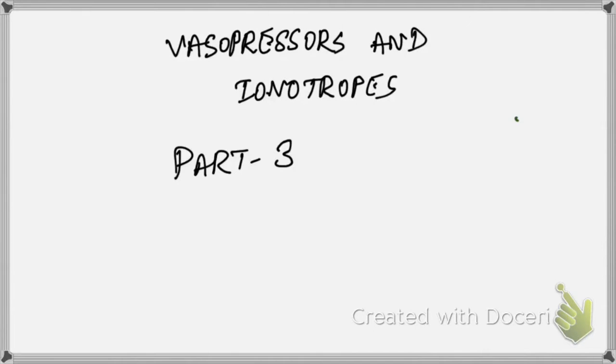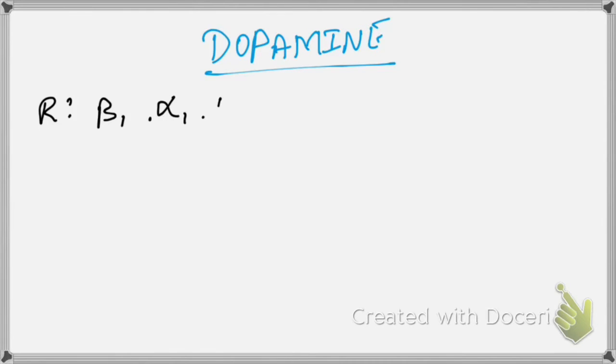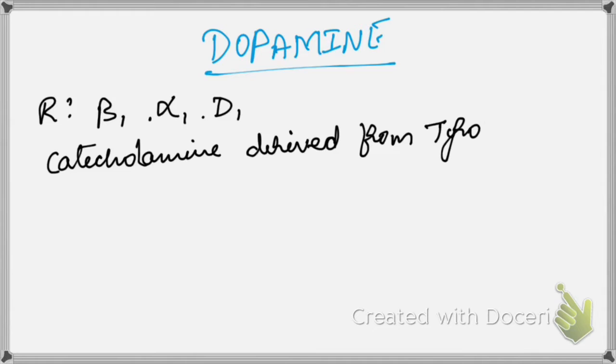Hello everyone. Today I'll be discussing dopamine, another inopressor. So what are its actions? It acts on beta 1, alpha 1 and D1 receptors. It is a catecholamine which is derived from tyrosine. So it is an endogenous catecholamine.